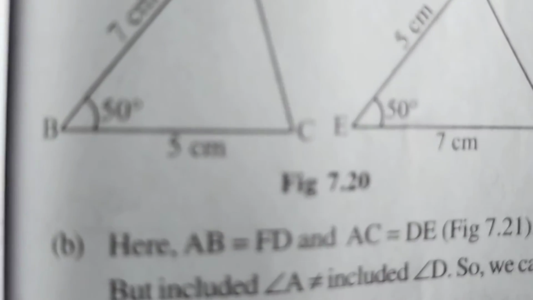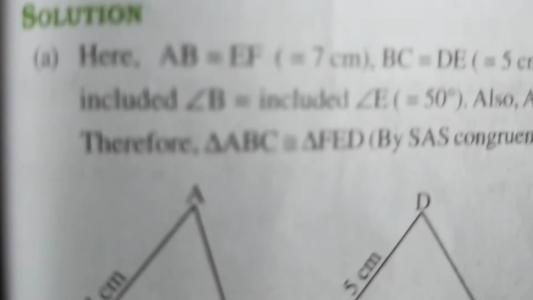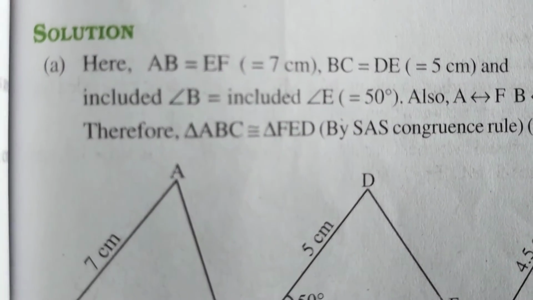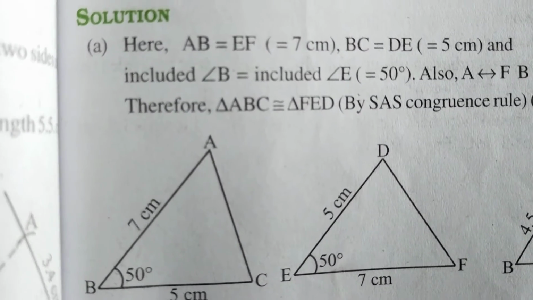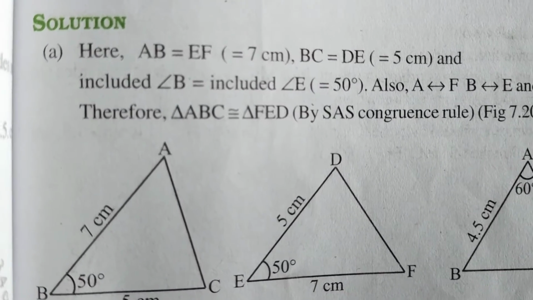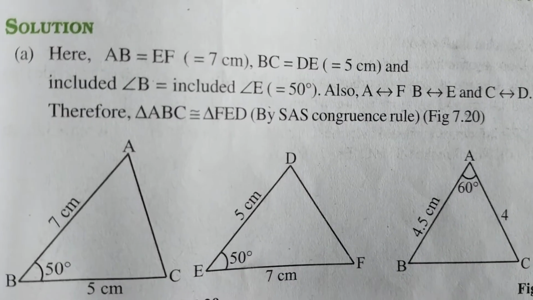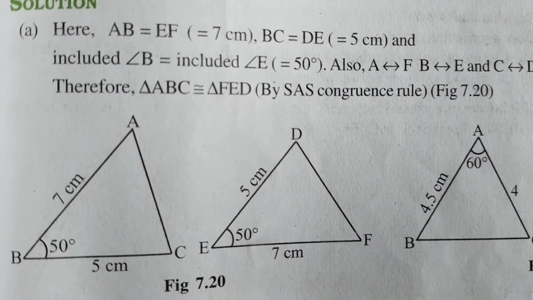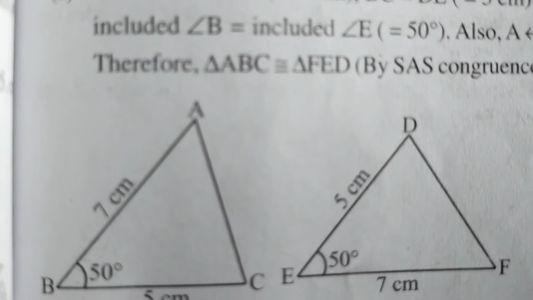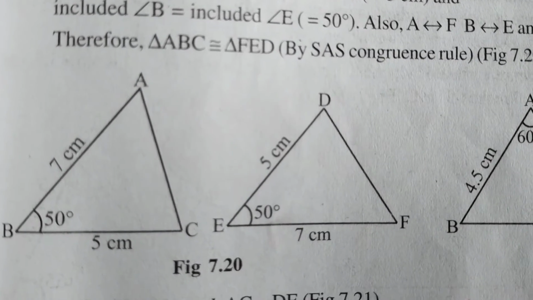So the angle is included between the equal sides. Then we say that under the correspondence, you can see clearly in figure 7.20, the solution: AB is equal to EF, which is 7 centimeters. BC is equal to DE, which is 5 centimeters. Angle B and angle E are included between them, which is 50 degrees. So the correspondence is A to F, B to E, C to D. Triangle ABC is congruent to triangle FED by the SAS congruence rule.